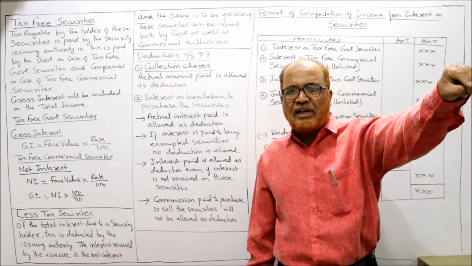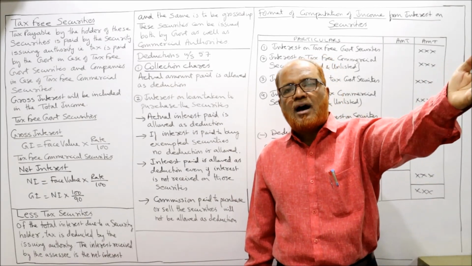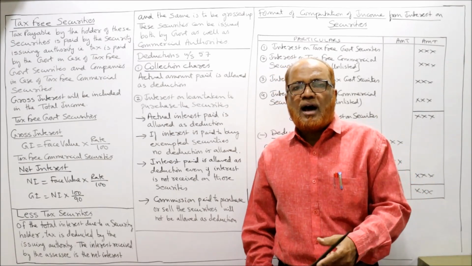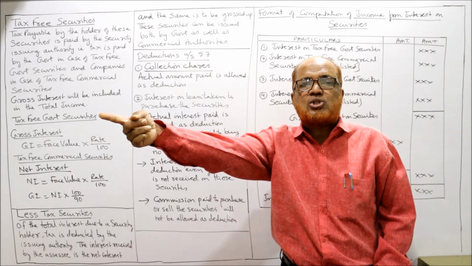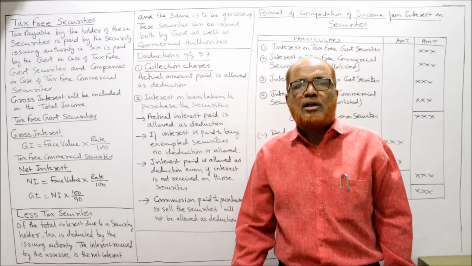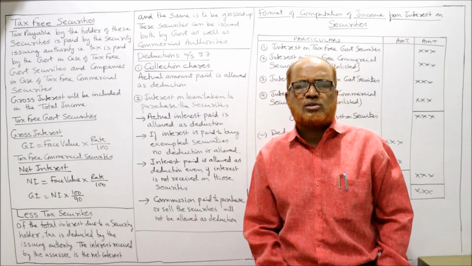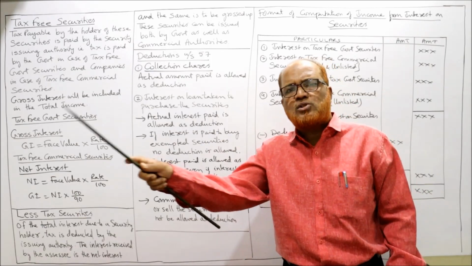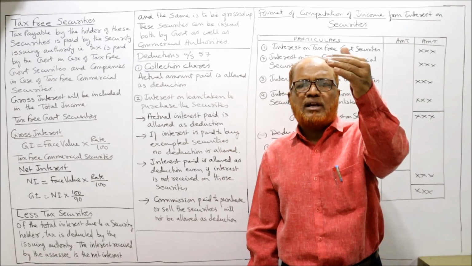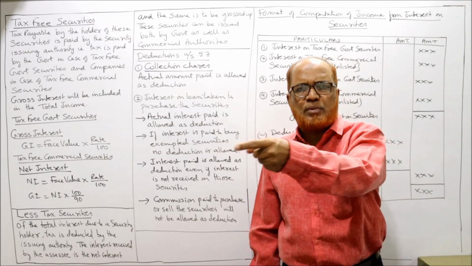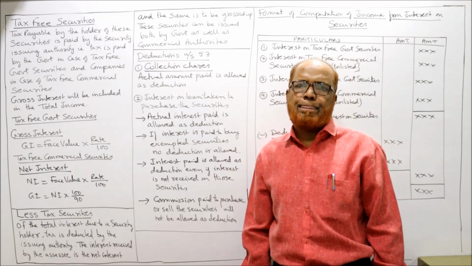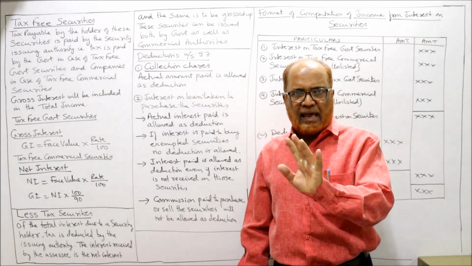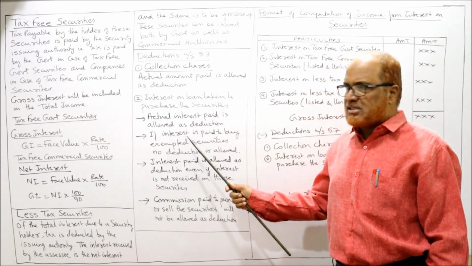On 1 lakh rupees of investment in securities, I am getting 20,000 rupees interest. From that 20,000, I am paying to the bank interest on loan 15,000. So the Income Tax Act says deduct 15,000. 20,000 rupees you have received as interest, 15,000 rupees you have paid as interest. So 20,000 minus 15,000, 5,000 rupees will be included in your income. So any interest paid on loan taken will be allowed as deduction, provided some points are given.